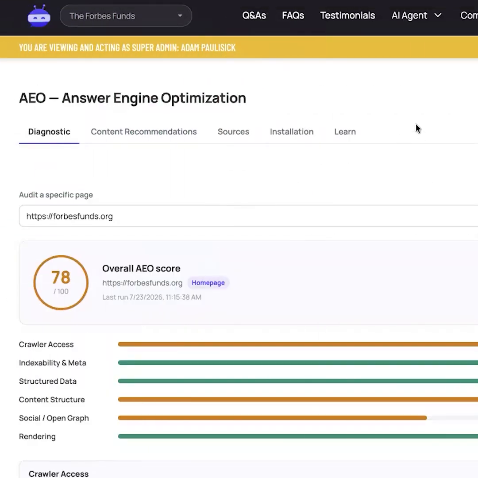This is the idea of understanding your relationship with some of these modern day search engines, large language models like ChatGPT, Perplexity, Claude, and similar. What we've done is inside the AI agent dropdown, you'll see an AEO. And again, for those of us that are just learning, that's answer engine optimization, a section that we have done.